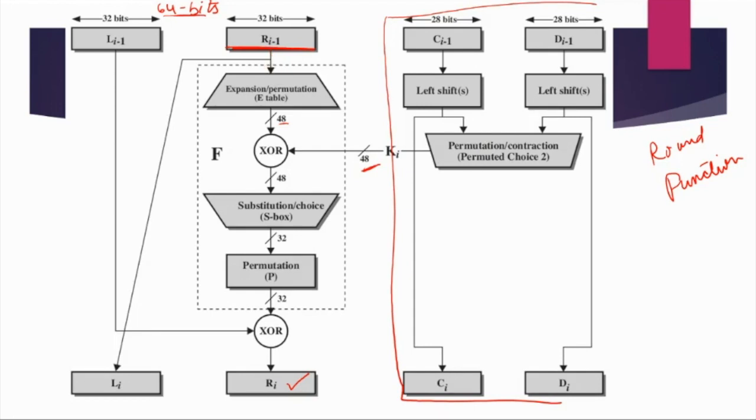What will expansion permutation do? To the 32 bits, it will add 16 more bits and make it 48 bits long. Are you getting my point? Yes, expansion permutation is a function. There is a table called the E table, and based on that table, 16 bits are inserted into the 32 bits, and the output of this particular function is 48 bits, right?